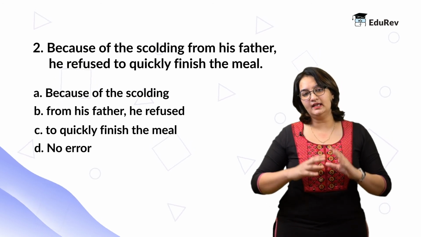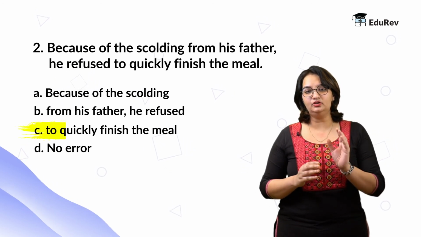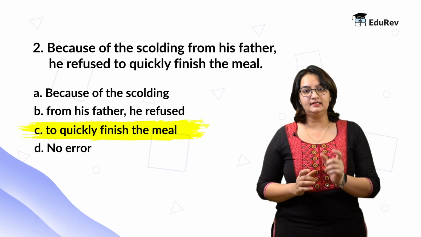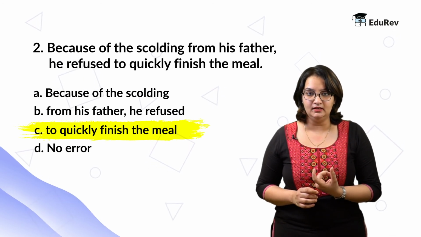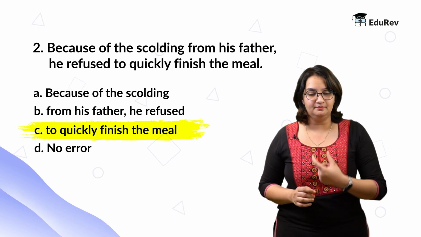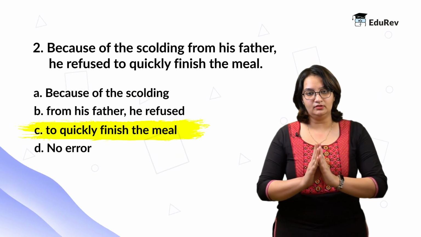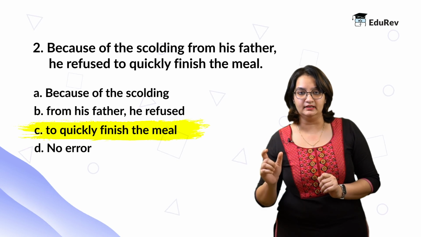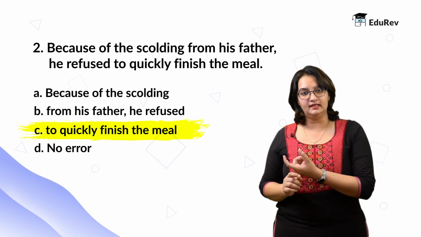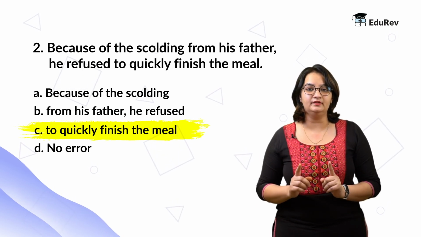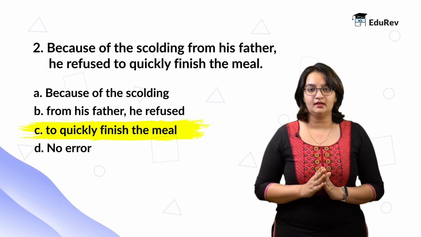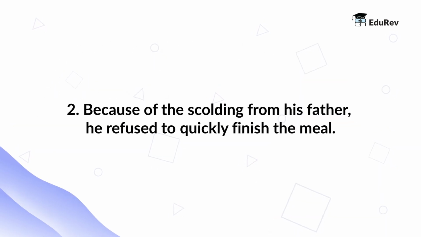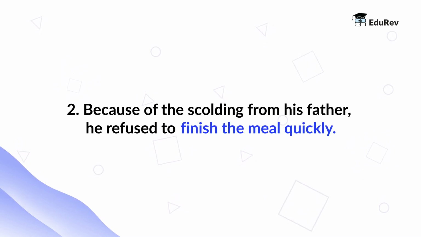Here, what is happening is that between the to and the infinitive, there is an adverb that is coming in between. We do not use adverbs in this manner. Here, if we take a look at the statement, we have to replace this particular adverb quickly and place it in the sentence in such a manner that the to infinitive can stay together. So, the correct answer here would be, because of the scolding from his father, he refused to finish the meal quickly.